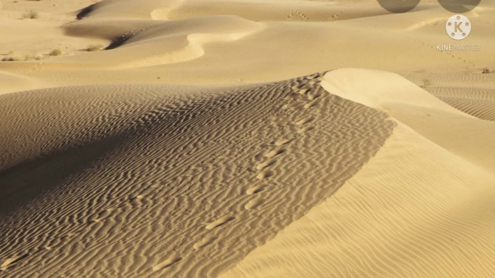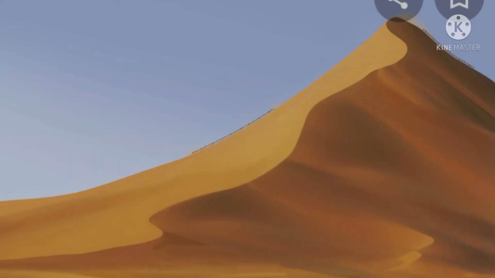And the next point we can see is sandstorms. They are common in the desert, and as the wind blows, the sand collects from one place to another and forms sand dunes. According to the wind direction, the sand also flows and makes the sand dunes. The sand dunes are like small hills of sand.